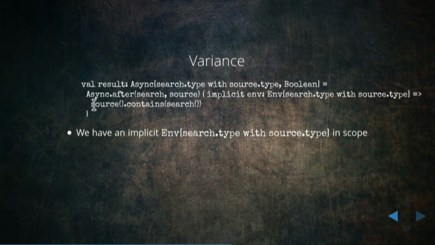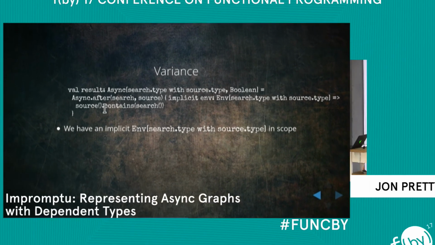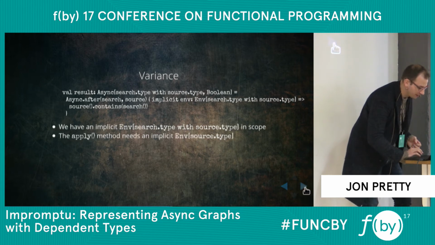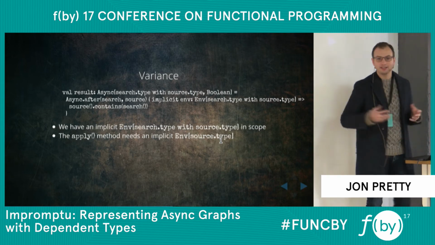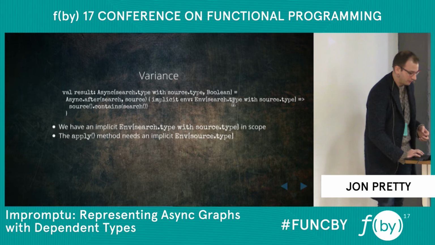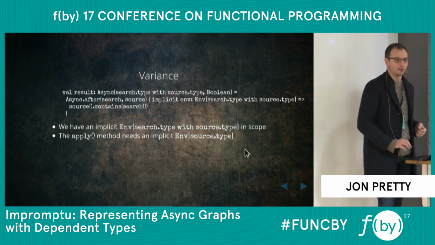And when we call source in here, and likewise when we call search.type, these apply methods will look for an Env of the appropriate type, which for them, at least for source, will be Env of source.type. So they're not identical types, but we have an Env of search.type with source.type. We want an Env of source.type.